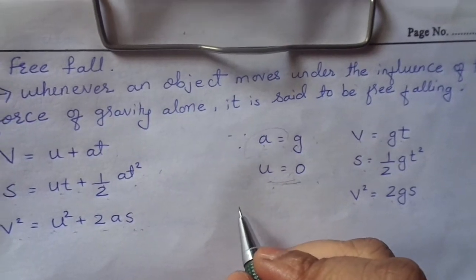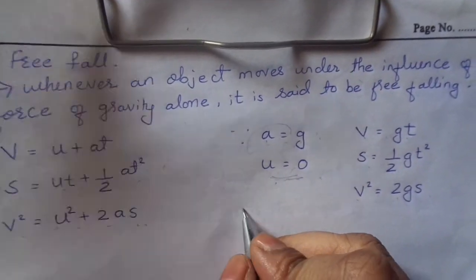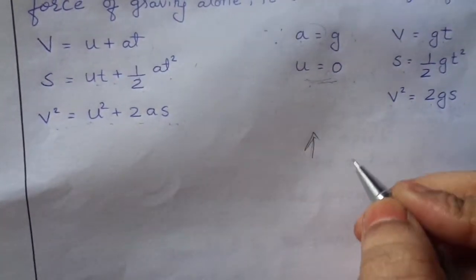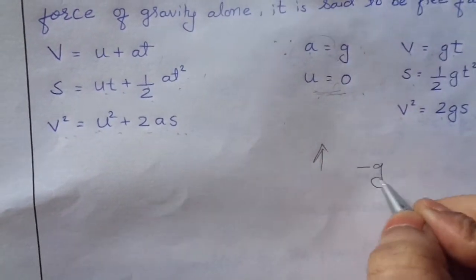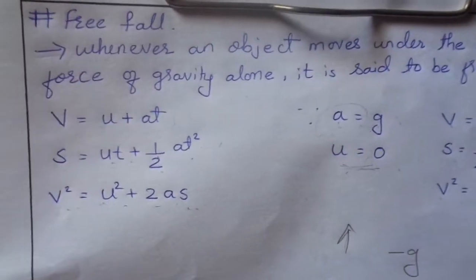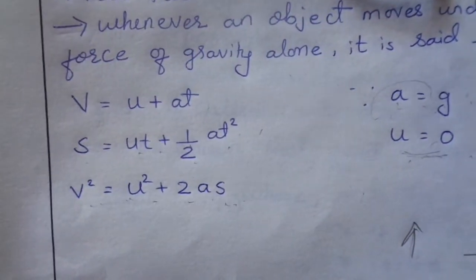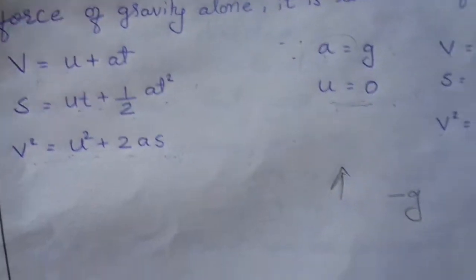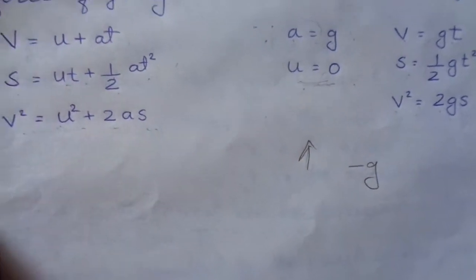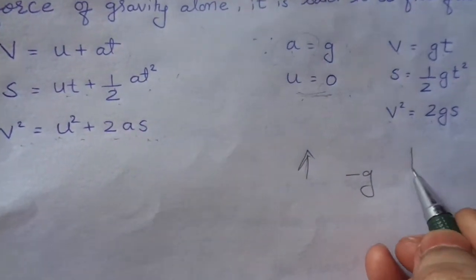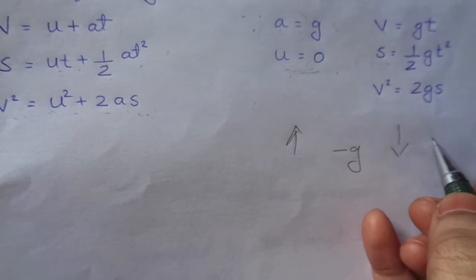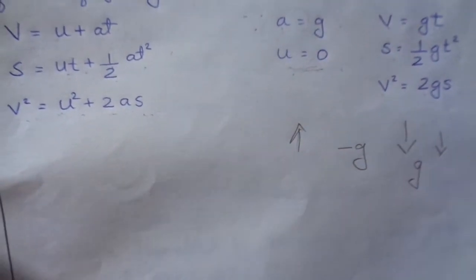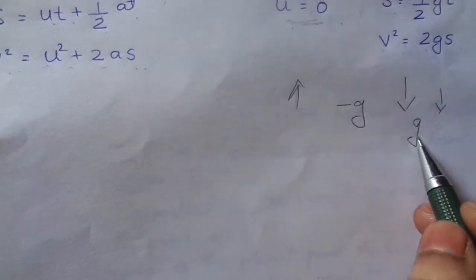Say if we are calculating the motion of a body which is thrown upward, the acceleration is negative. If a particle is thrown upward, the acceleration will be negative because it is opposite to the direction of its velocity. And while it is free falling, it is in the same direction as the value of g, so it will be g.